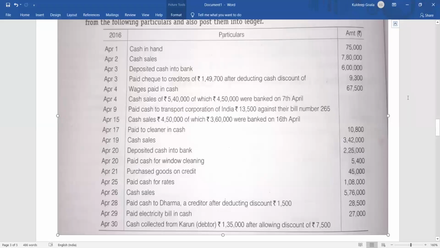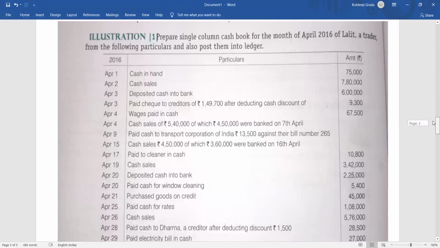In this particular question, we'll be learning about the single column cash book, or simple cash book. What is given here? Prepare a single column cash book for the month of April 2016 of Lalit, a trader, from the following particulars, and also post them into the ledger. You know how to do the ledger posting, so you will do that. From the exam point of view, the question will basically come only to prepare the cash book, but you should know how to prepare the ledger account, as we have already learned, so I'm not going to repeat it here.